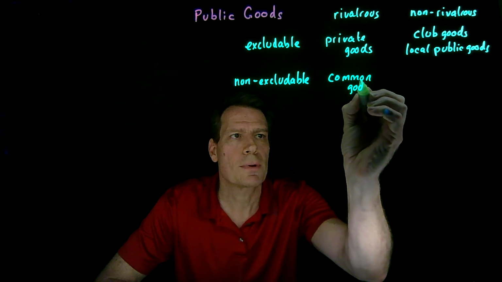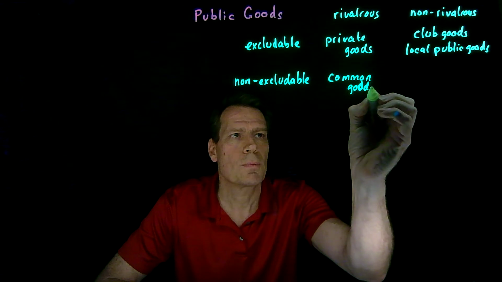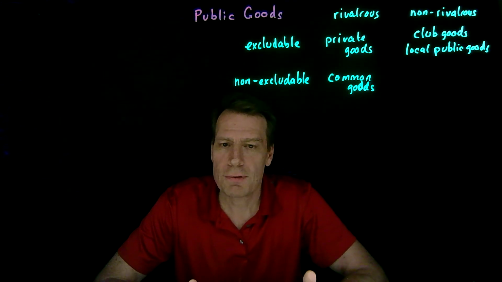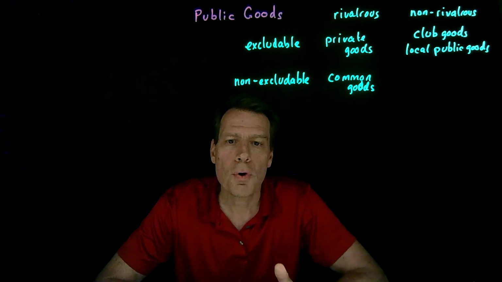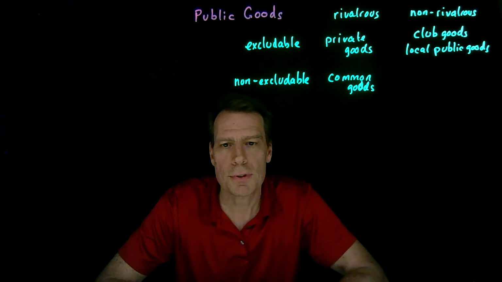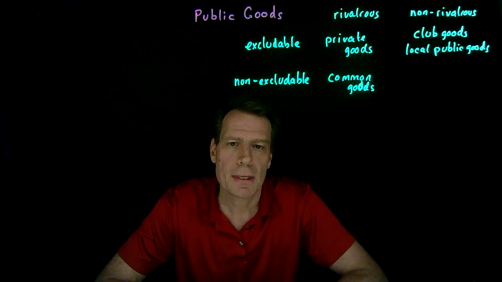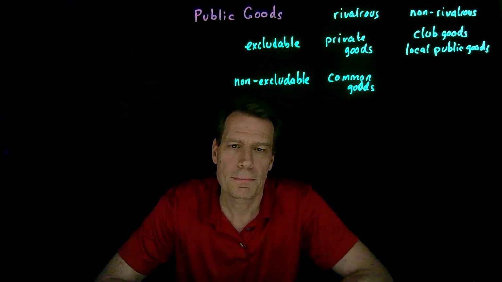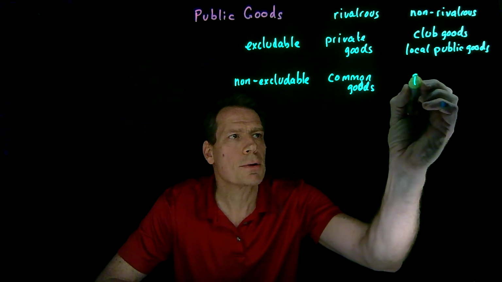We've dealt somewhat with these kinds of goods when we talked about the tragedy of the commons, that when goods are commonly available, like fish in the ocean, we tend to overuse them, we tend to overharvest them, and not fully account for the cost of taking those resources out of the commons. Finally, there are goods that are non-excludable and non-rivalrous. Those goods we call public goods.